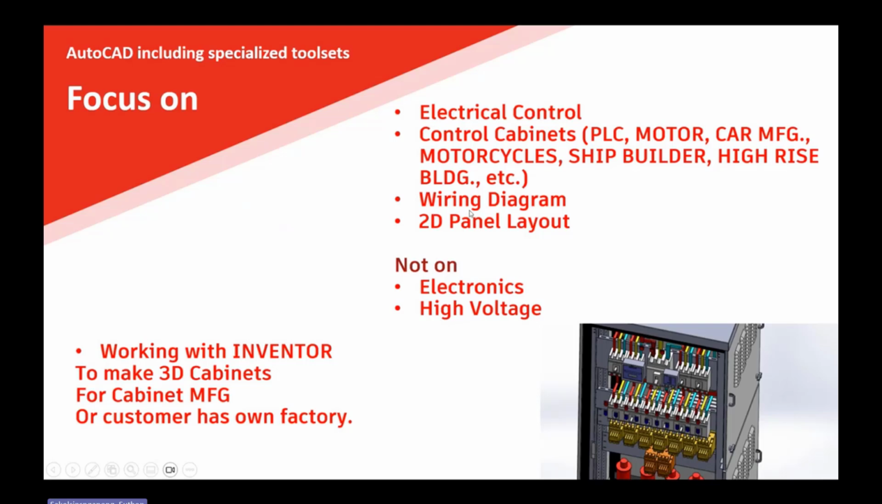And we're going to do the wiring diagram as well as the 2D panel layout. The next step is working with Inventor to make the 3D cabinet, for example the image on the right. You can see this cabinet with 3D models of many components inside. If you want to do this, we have to integrate this software with Inventor inside the PDMC, the Product Design and Manufacturing Collection under the Autodesk umbrella.